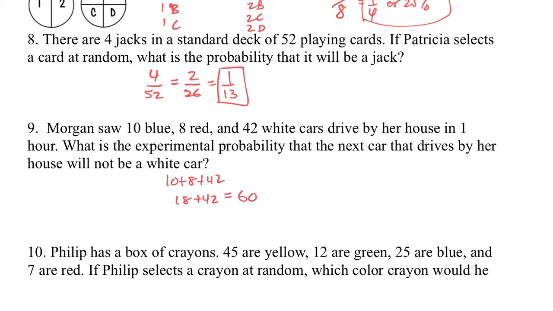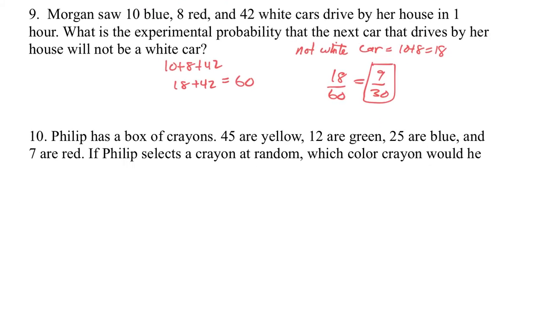So not a white car is 10 plus 8, which is 18. So it would be 18 out of 60, which take half of those is 9 out of 30. I would say 9 in 30 is the experimental probability that it will not be a white car.